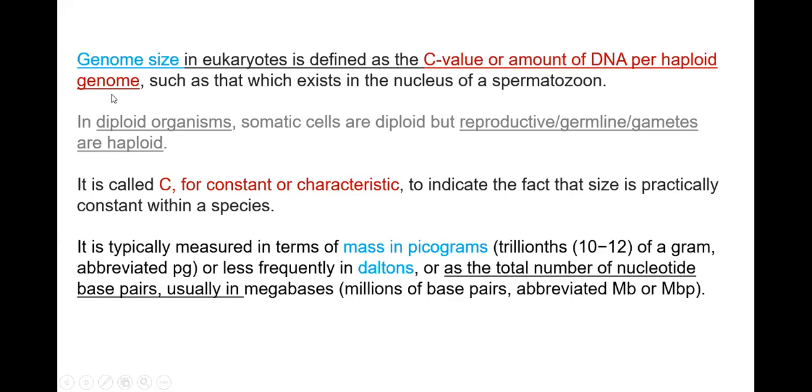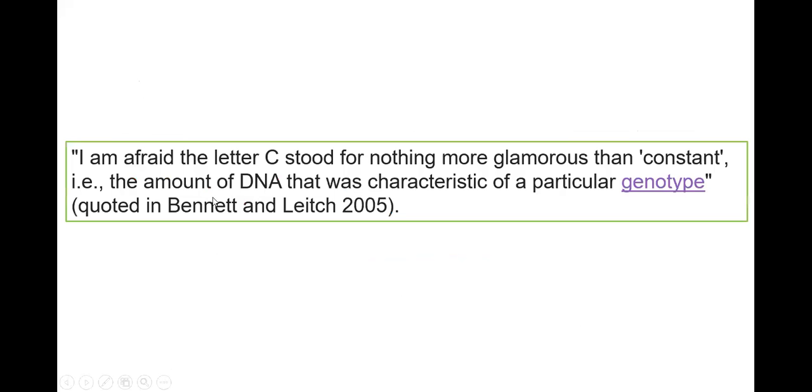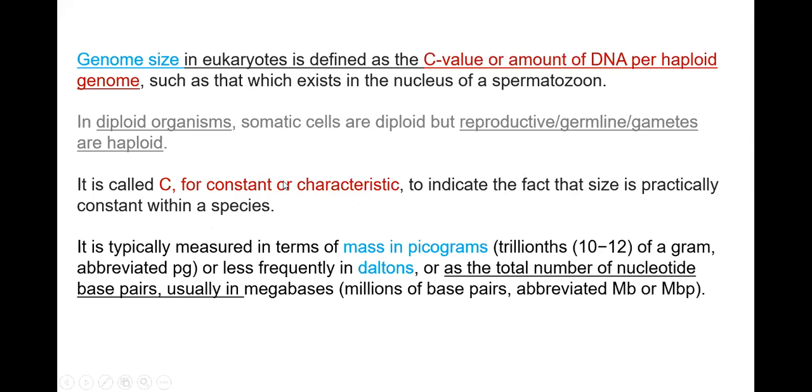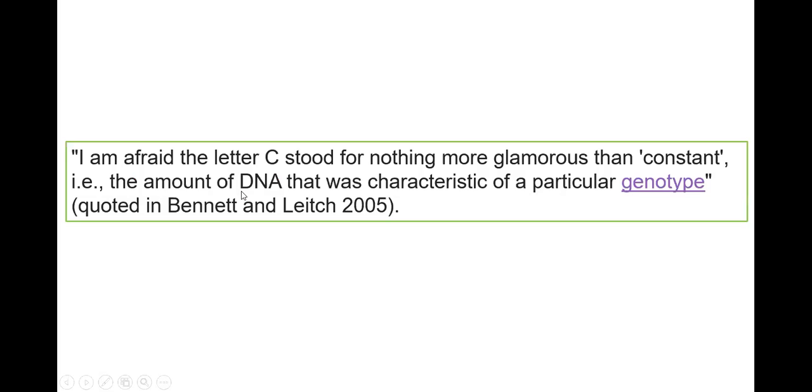Genome size measurements constitute C values, and the C values can be denoted by different categories of measurements. You can go with any of these quantitative measurements to define a C value. People initially think, what does C stand for? Characteristic, complement, something else? But there was a discussion, and one of the scientists defined it: I'm defining it as constant, nothing else. The letter C stood only for constant, given that the DNA characteristic of a particular genotype is constant in the species observed.